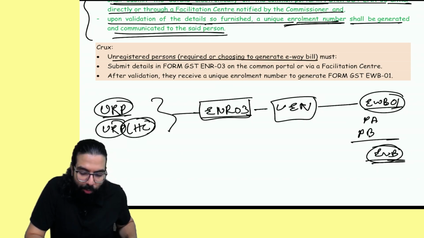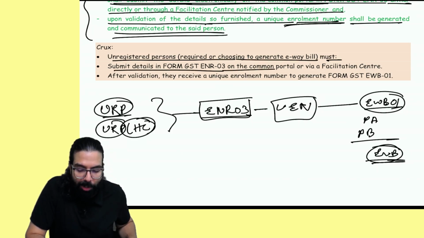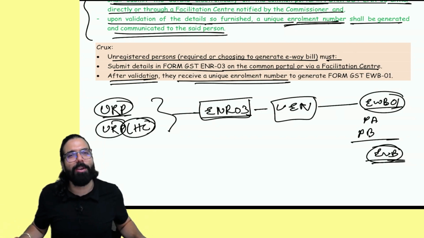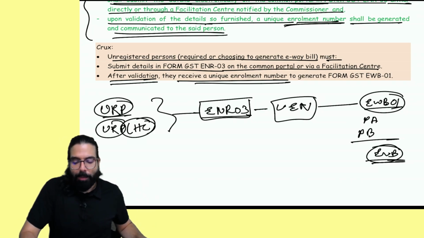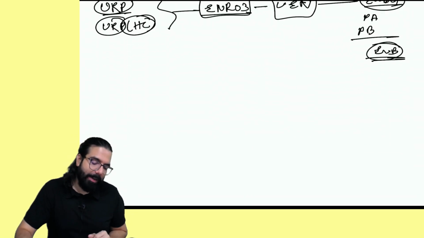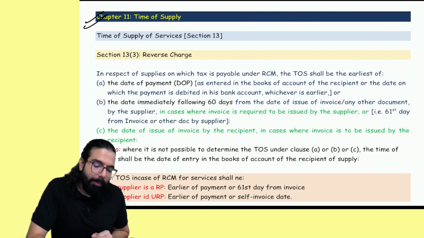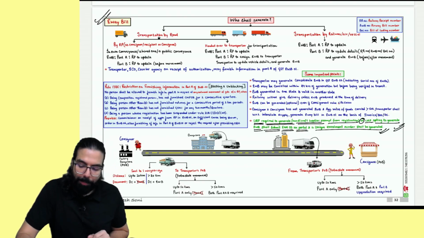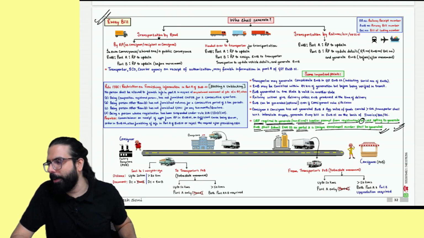Unregistered person required or choosing to generate must submit ENR03 on the common portal, and you will be given one unique enrollment number. Now you have an enrollment number. You can generate your e-way bill by filling which form? E-way bill form number 1. That's all, one single line point which has come. Time of supply chapter mein. Now we'll go to the time of supply chapter. People, are we all clear till here?